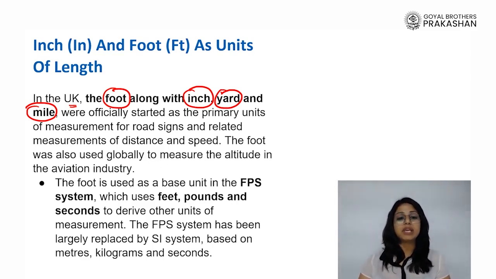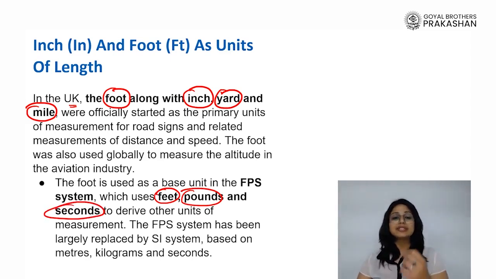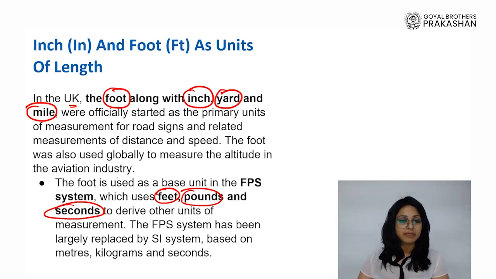What does this FPS stand for? The F stands for feet, the P stands for pound, that is the unit of mass, and the S stands for second, that is the measurement of time. So in the UK system, the foot along with inch, yard and mile were officially started as the primary units of measurement for the road signs and related measurement of distance and speed. The foot was also used globally to measure the altitude in the aviation industry.